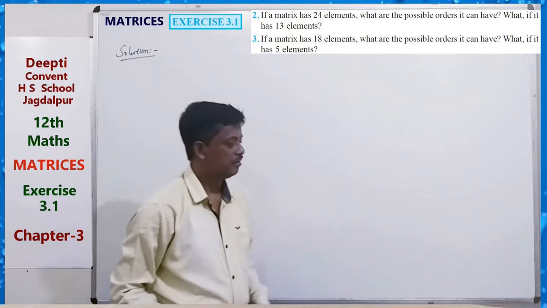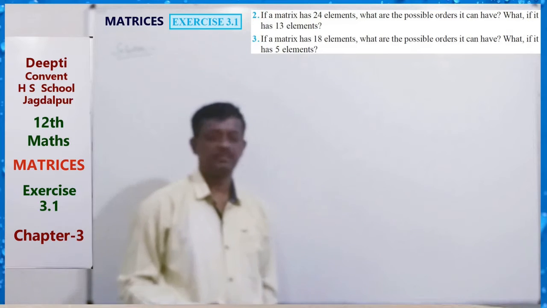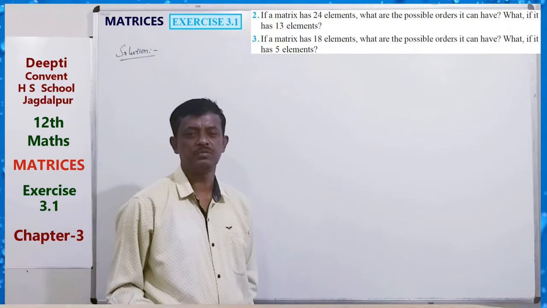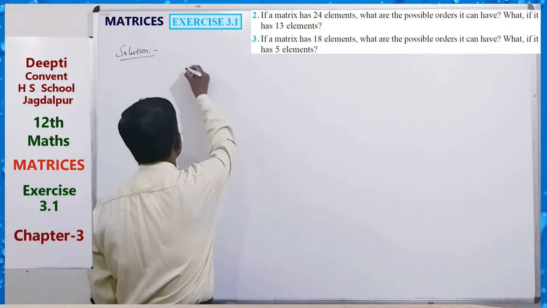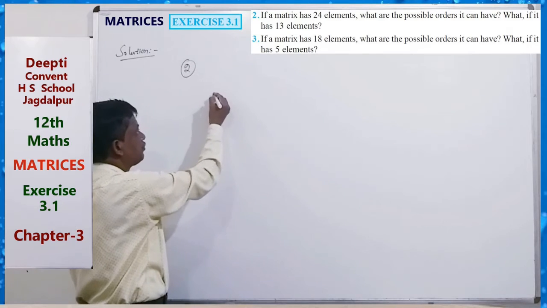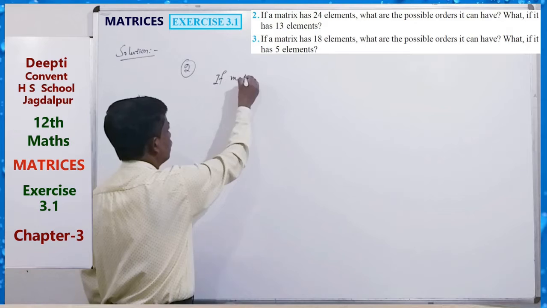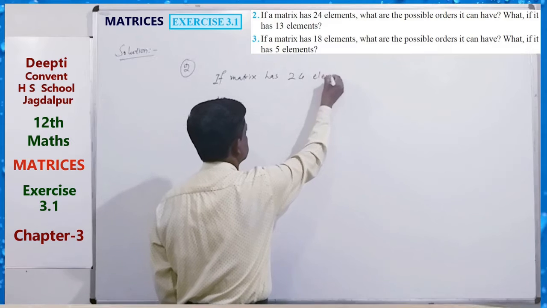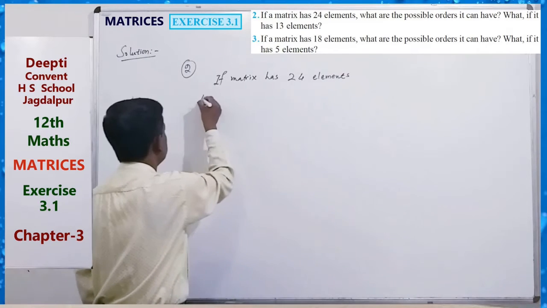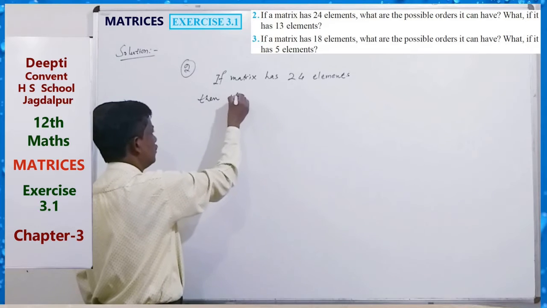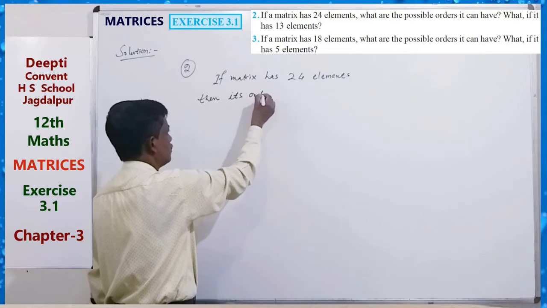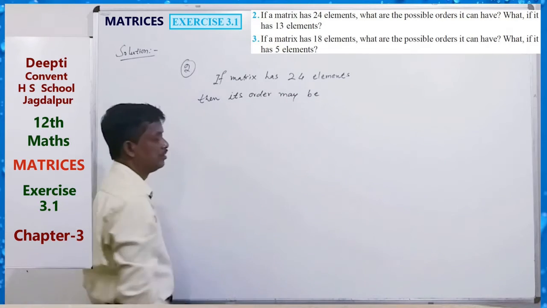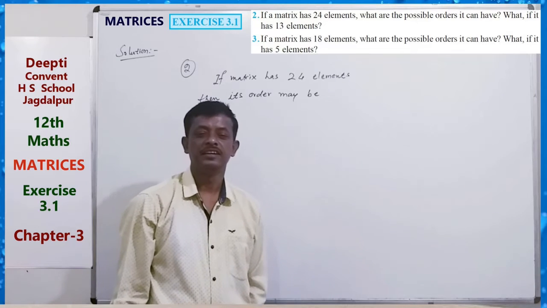To find two natural numbers whose multiplication is 24. So question 2. If a matrix has 24 elements, then its order may be, just we have to find natural numbers.